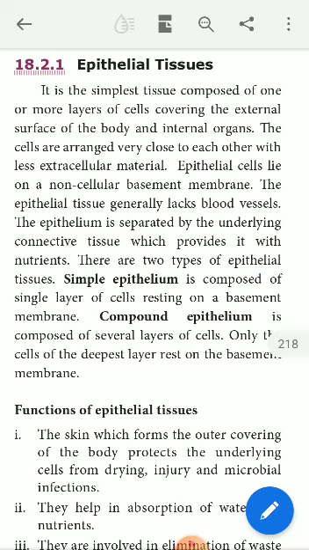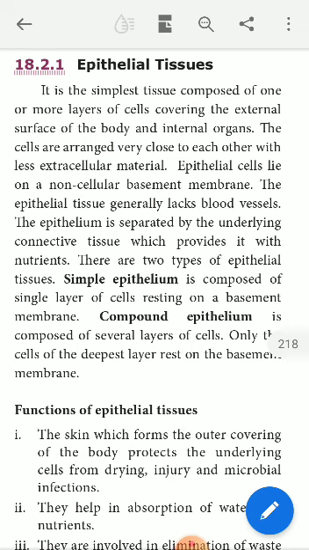And in some places, the epithelial cells are arranged on the basement membrane as several layers. That type of epithelial tissue is called multi-layered or compound epithelial tissue, right?